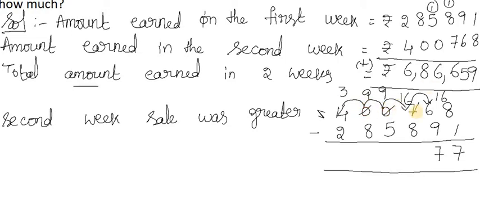Okay. Now 16 minus 8 is, yes, 8. 9 minus 5, 4. 9 minus 8, 1. 3 minus 2, 1. So how much more money she earned in the second week is 1,14,877.